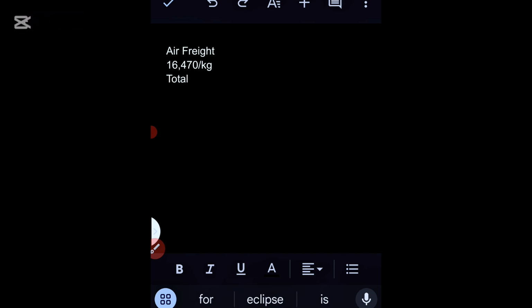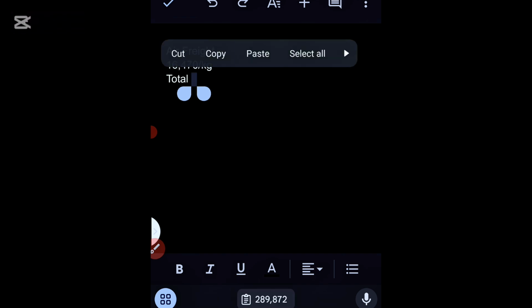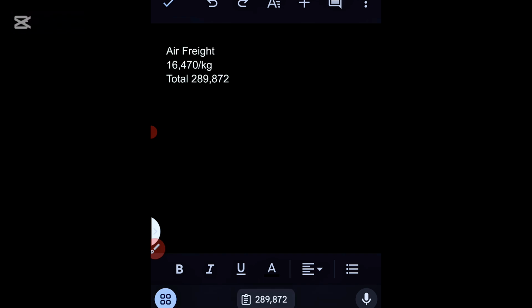Total is what? Do you understand? This is what you'll be paying in total, 289,872 approximate. So this will help you to know the estimated amount you'll be paying. So if you're somebody that is buying that pressure pot to sell, what you would do is to calculate how much you're buying each pot, right? Calculate how much you're buying it, add your estimated shipping and clearing to it, then you do your plus and minus to know if you'll be making profit or not.